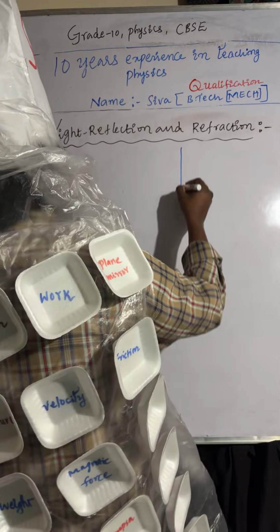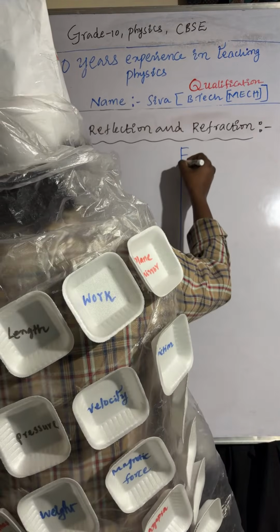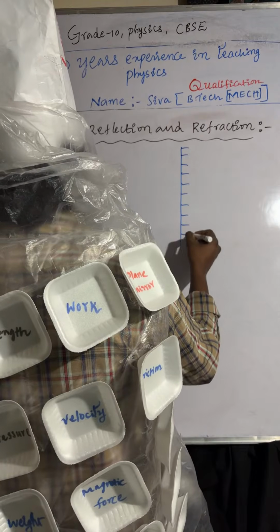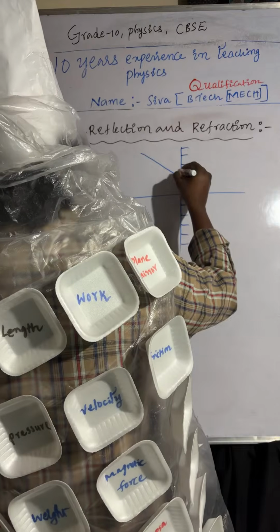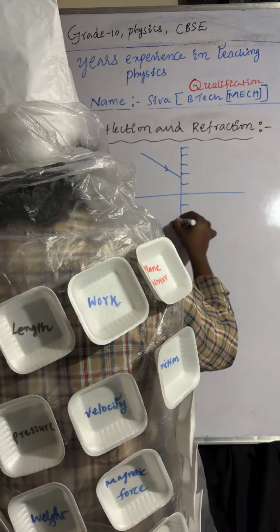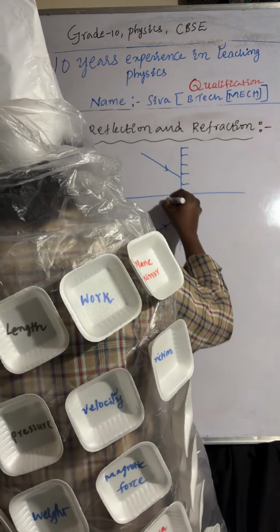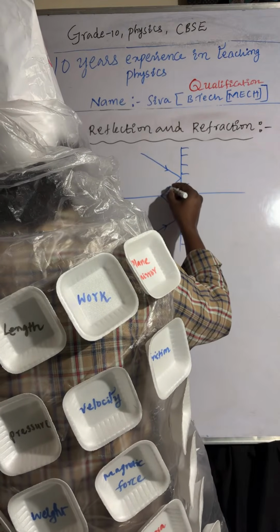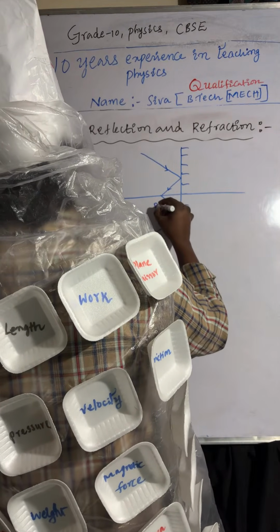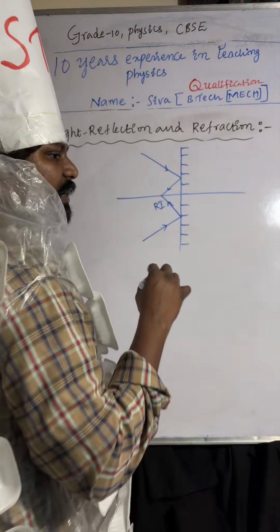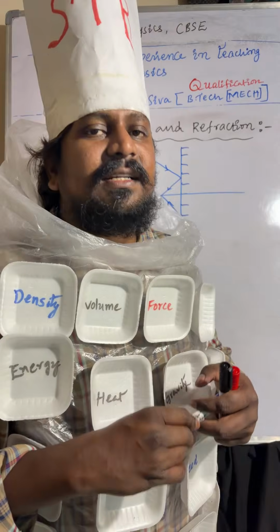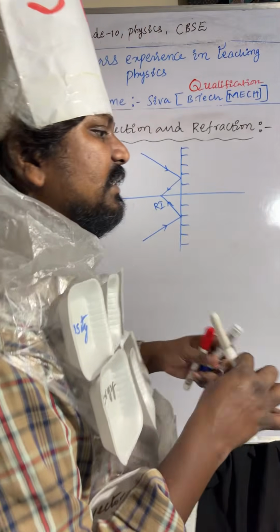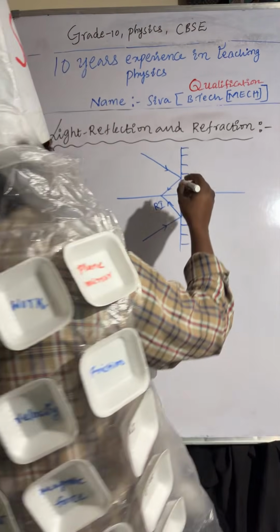Next, object and image. Here you can observe object and image. Light rays are coming from the source. Definitions are very important. So this is a real image. What is the meaning of real image? The point of intersection of reflected light rays. Reflected light rays are meeting directly.